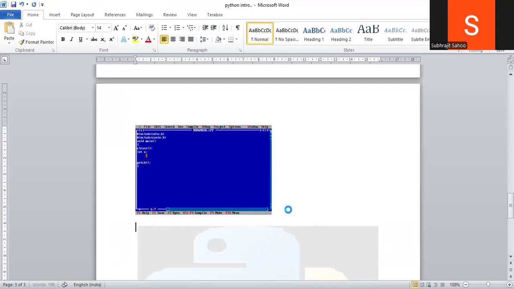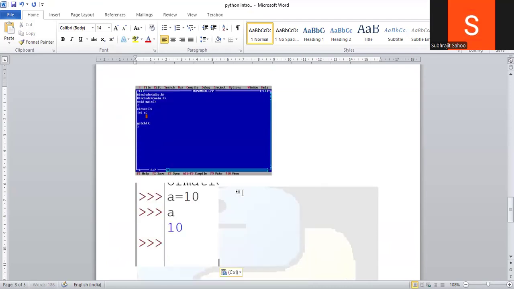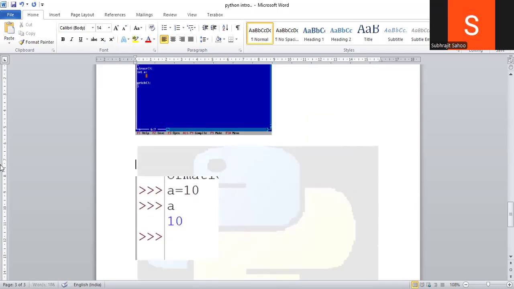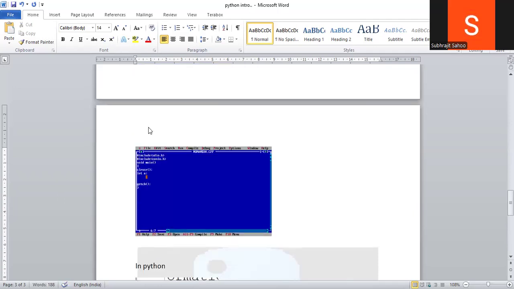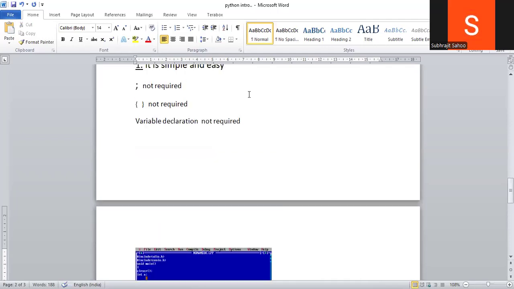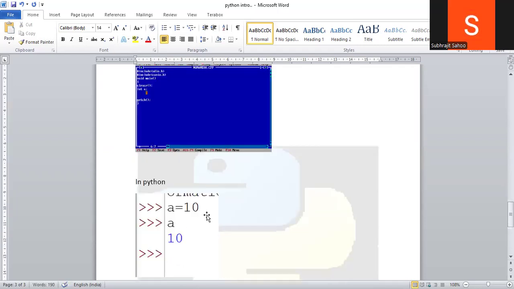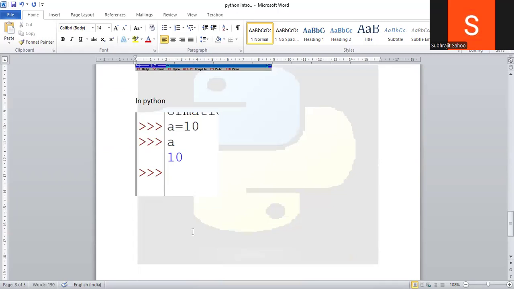So this makes Python very simple and easy. This thing is in Python, and here in C language I will write it. So the next feature is what here?